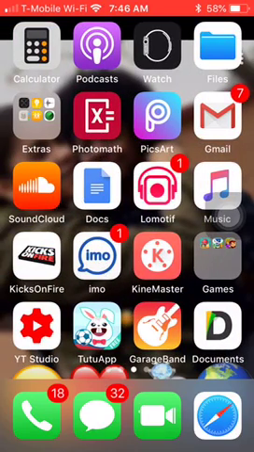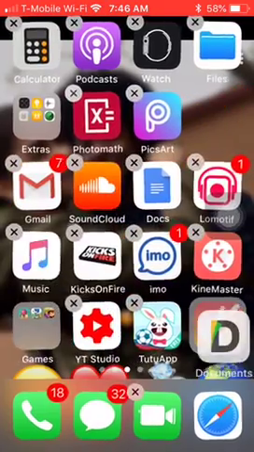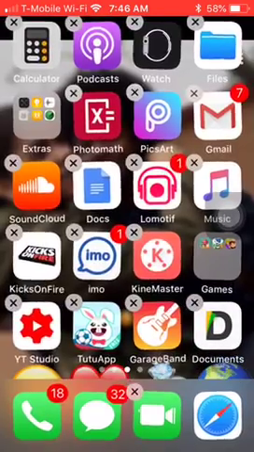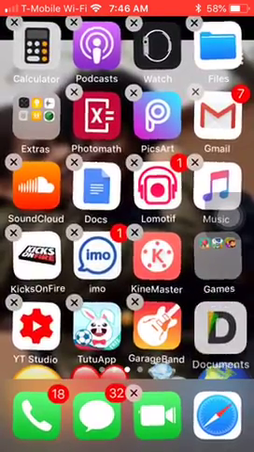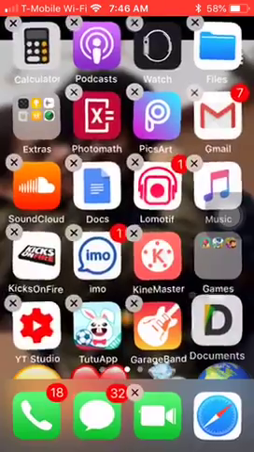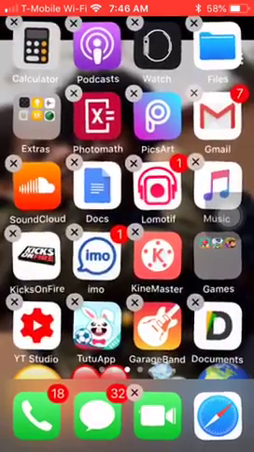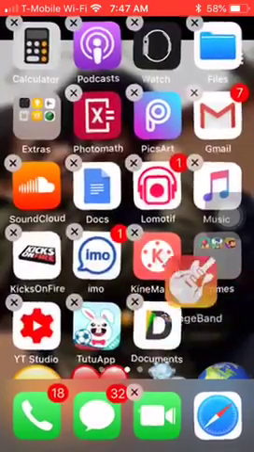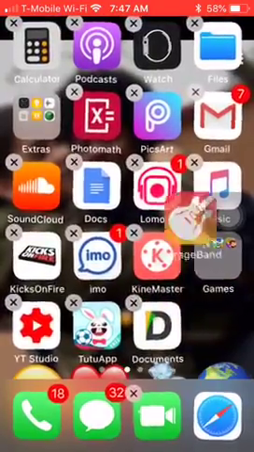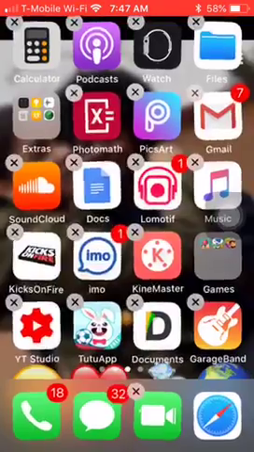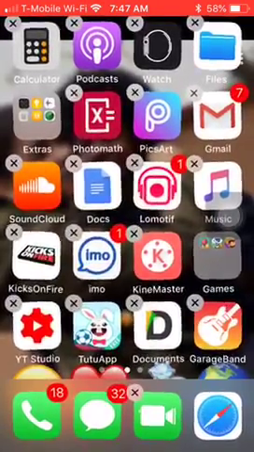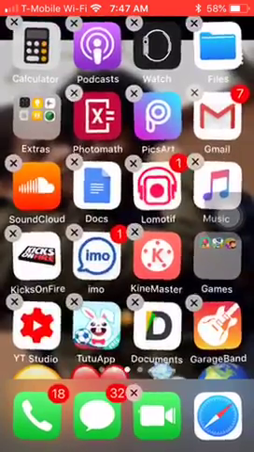So there are two apps you would need to get. It's this app right here that I'm holding, called Documents, and you will also need GarageBand. This right here that I'm moving. Yes, you will need this too. These two apps will allow you to do things that you won't expect, and I'm going to show you.